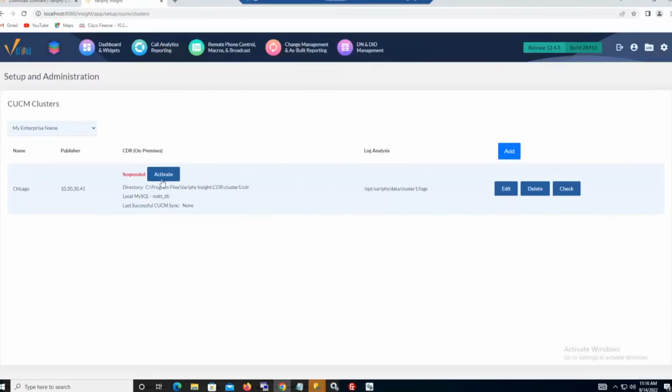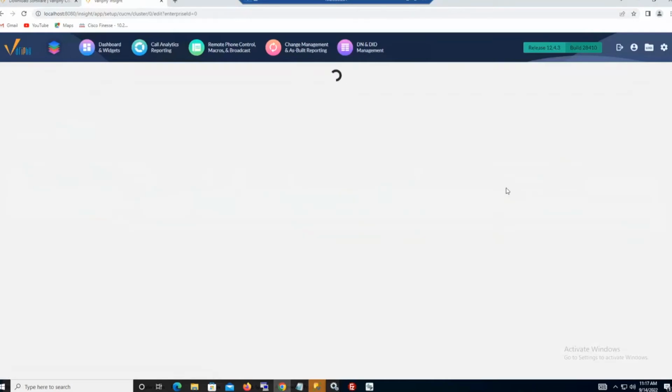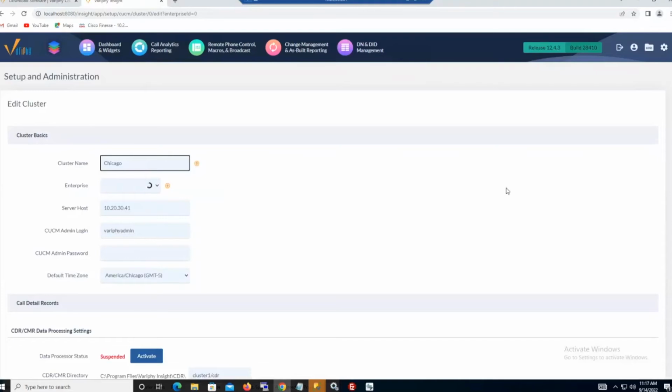And here is my suspended cluster that came over from the Linux lab here. Okay, we can still see the forward slash there too, but once again, we've already cleaned up the root. That's why the root is here and good for us. All I need to do is update the directory underneath the call manager cluster here within Verify. So we'll go ahead and edit this, as well as, my eyes saw it at the very end, the audit log. If your system is utilizing our audit or our change management module, you'll also want to update those as well. And we're going to do that right now too.